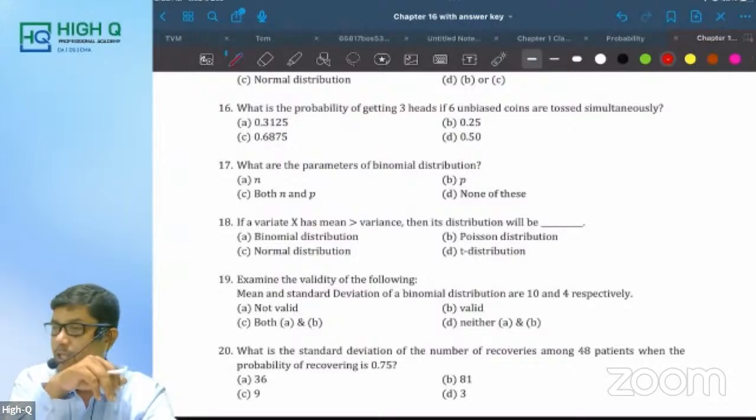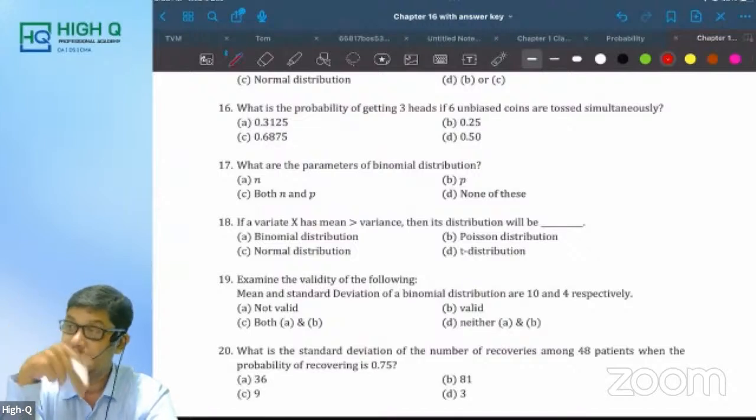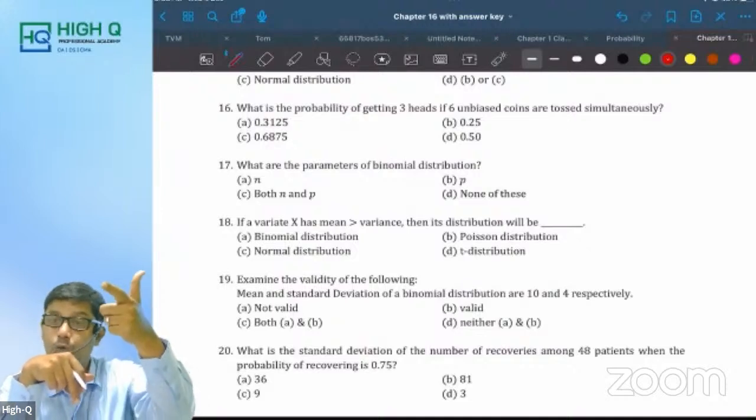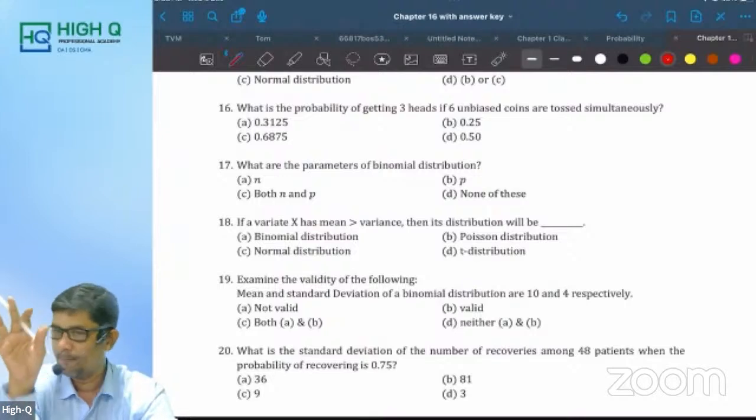For this, I give one shortcut. You all ready to remember the shortcut? When P is equal to 1 by 2, that is when the probability of success and failure is 1 by 2, then use this shortcut. Tossing coin, true or false question. Use this shortcut, direct answer. Don't apply any formula.